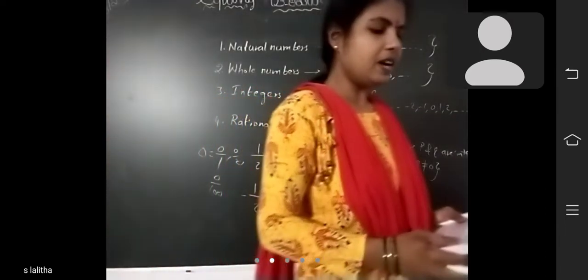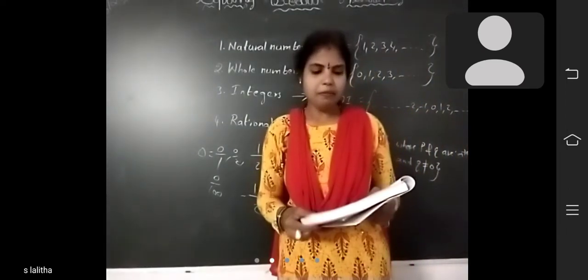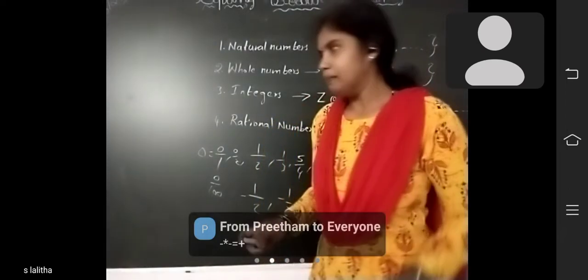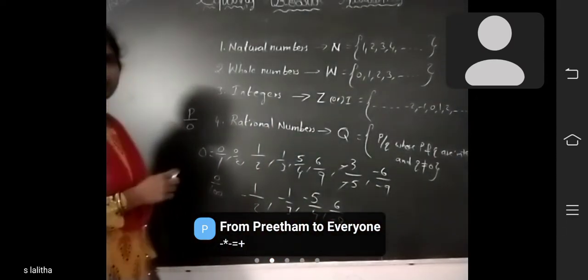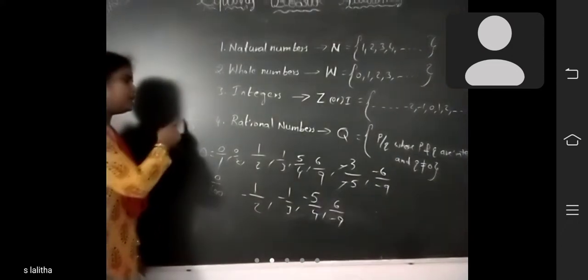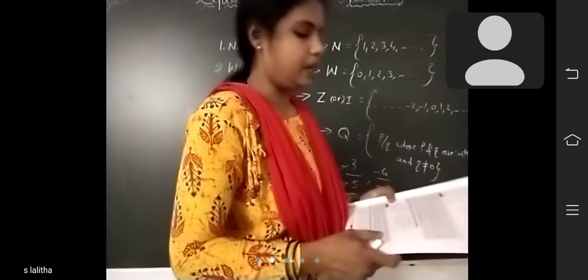When 0 is divided by any integer, the result is 0. Division by 0 is not defined. P by 0 is not defined. Okay, so P by 0 is not defined. Division by 0 is not defined.